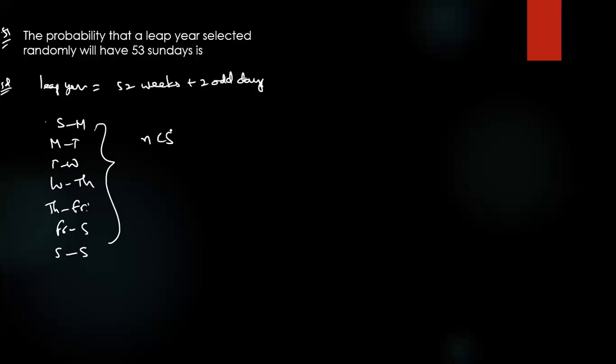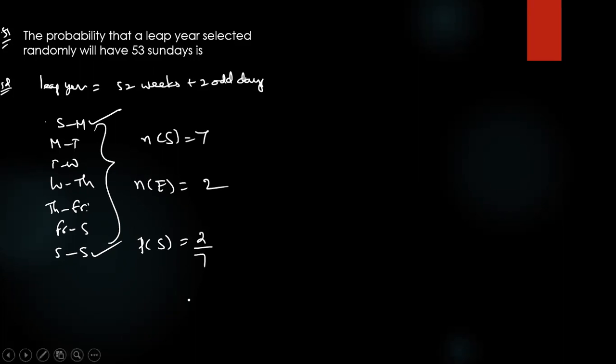Anyone? You can choose Sunday-Monday, Monday-Tuesday, Tuesday-Wednesday, Wednesday-Thursday, Thursday-Friday, Friday-Saturday, Saturday-Sunday. So what is the sample space? 7. So for favorable cases, one Sunday is required. Where is the one Sunday? Sunday-Monday possible or Saturday-Sunday possible. So therefore, the required probability is what? 2/7. What is the option?